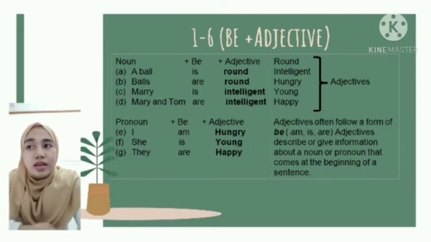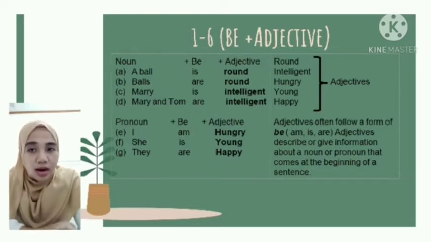So next, C: Mary is intelligent. The difference with Mary and Tom are intelligent is that Mary and Tom are more than one, so we use to be are. So the adjectives round, intelligent, hungry, young, and happy here are adjectives.